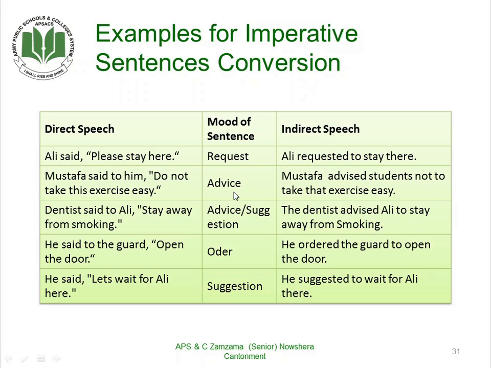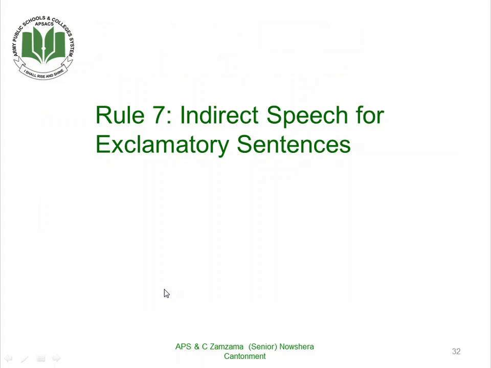Now it is kind of advice here, so we will say Mustafa advised him not to take that exercise easy. Dentist said to Ali, advice, suggestion again. He said to the guard, "Open the door." Now this is an order, and it is like that here.